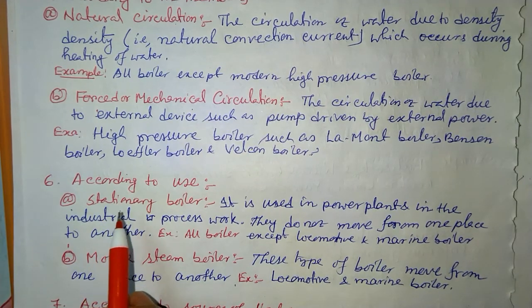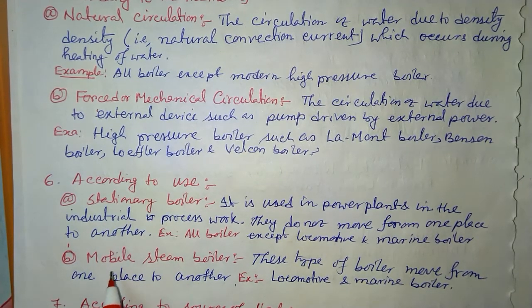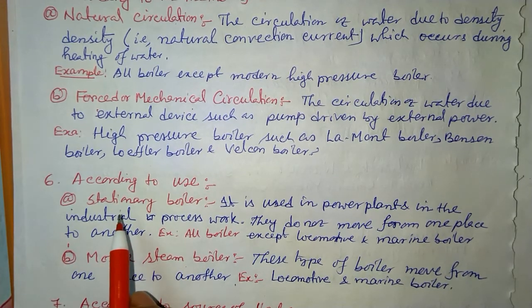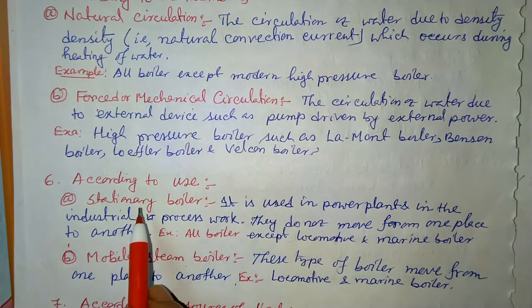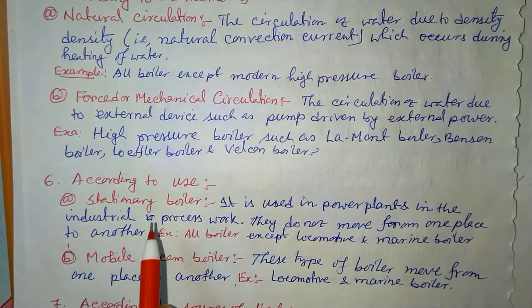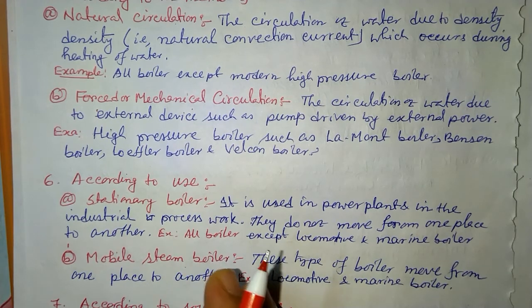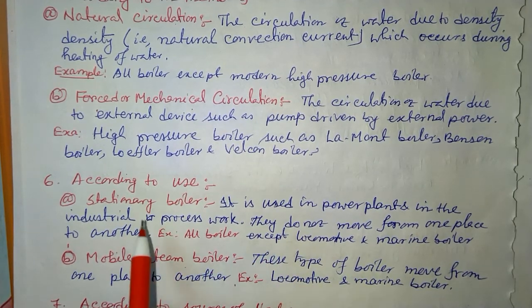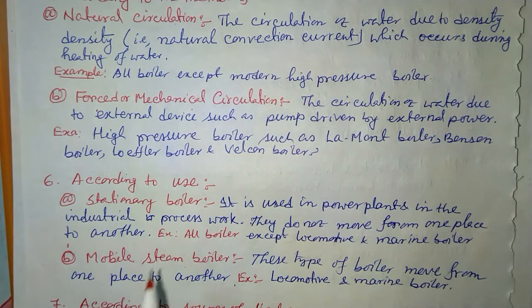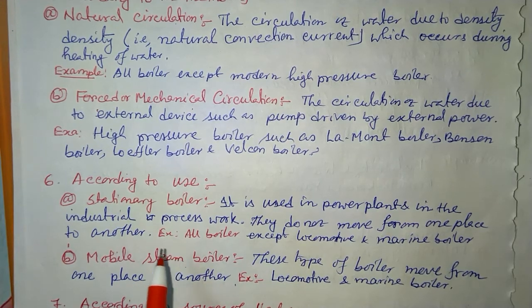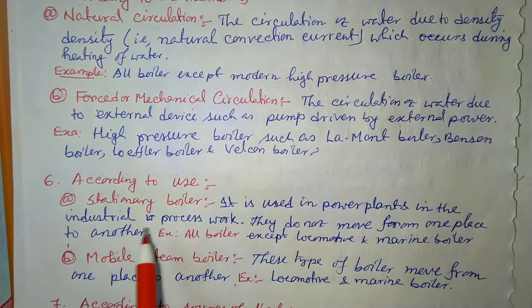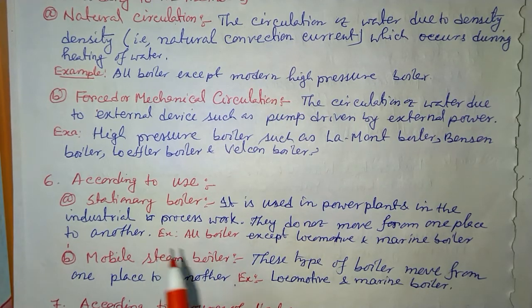One is known as stationary boiler, another one we have mobile steam boiler. In stationary boiler, this boiler is kept in one place. It can't move, so that's why we call it stationary, meaning static boiler. Basically this static boiler is used for industrial purposes or in power plants where there is no need to transport